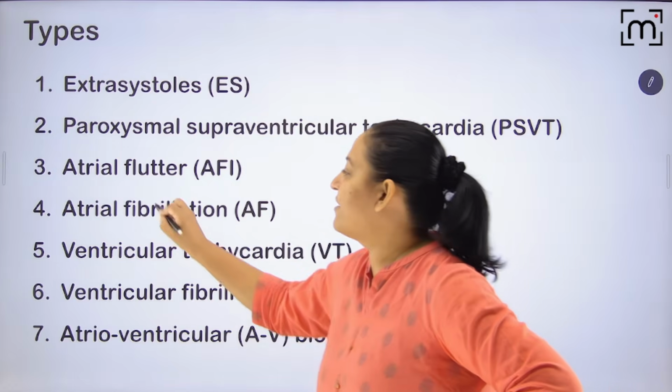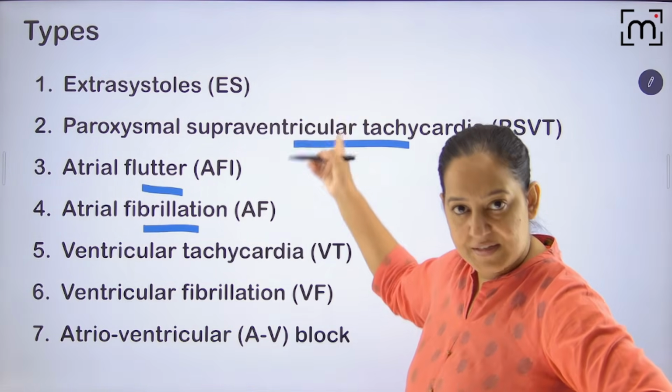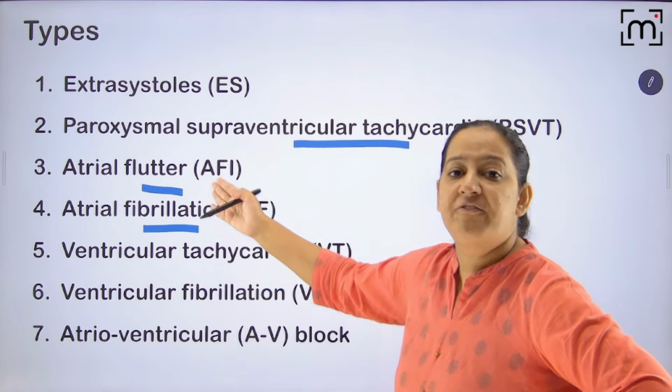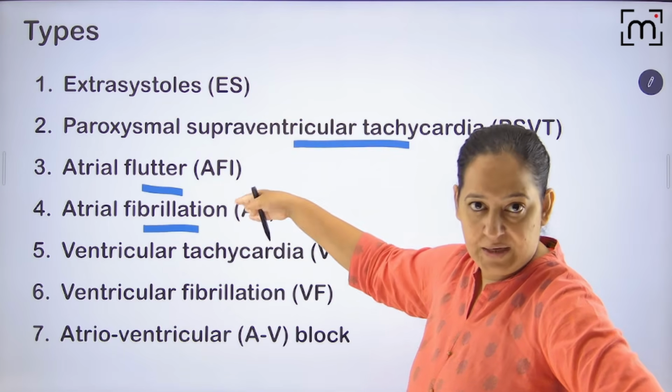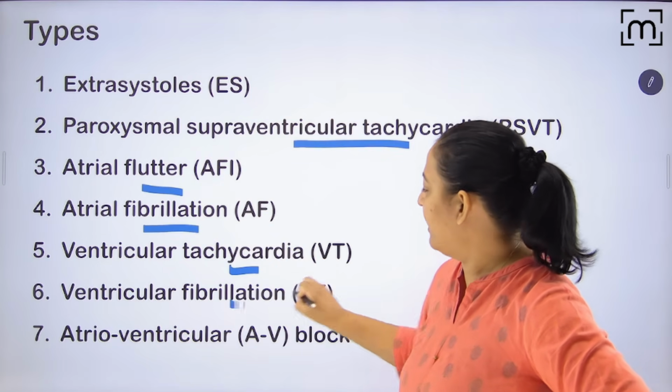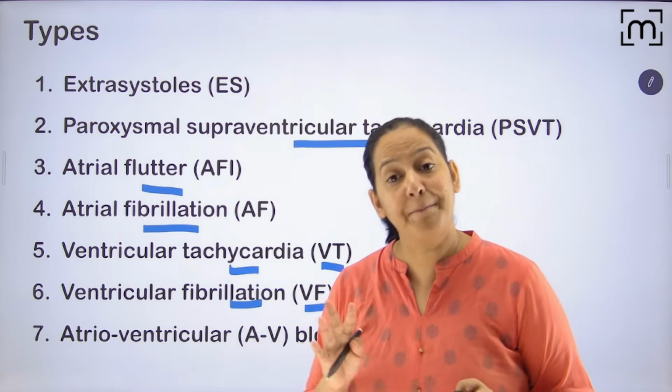If I say what is atrial flutter, what is atrial fibrillation, and what is supraventricular tachycardia, do you understand the difference between the 3? Do you understand the difference between atrial flutter and atrial fibrillation? Do you understand what is ventricular tachycardia and ventricular fibrillation, the difference between the 2? So you should have a basic knowledge.